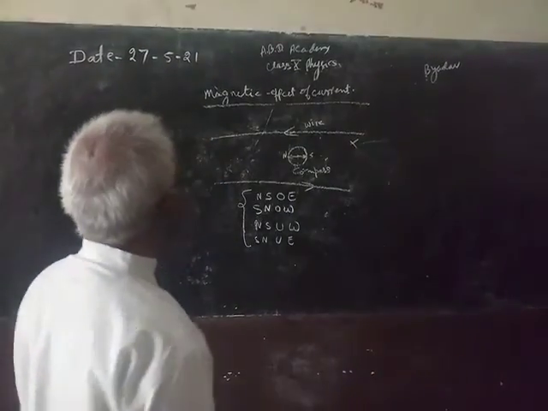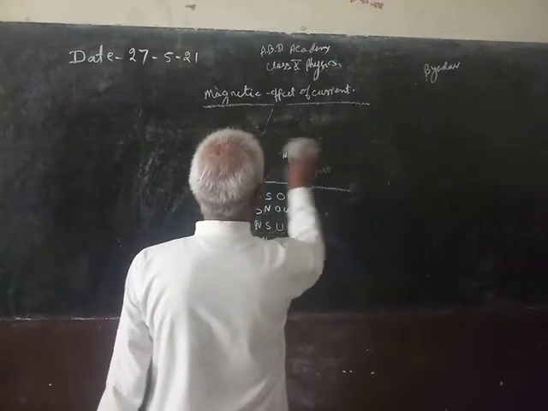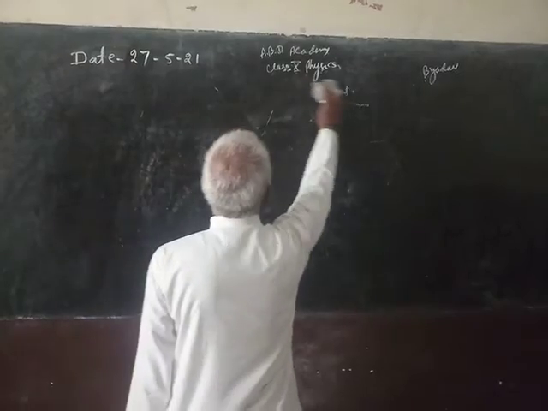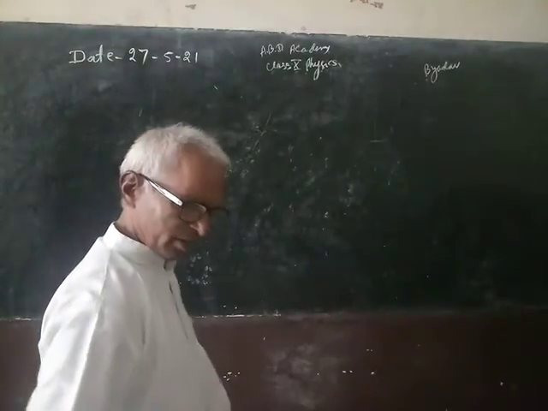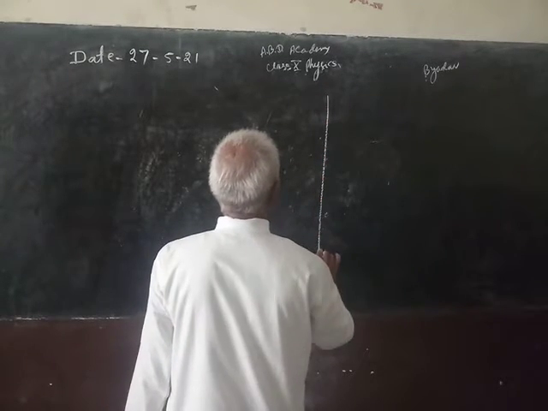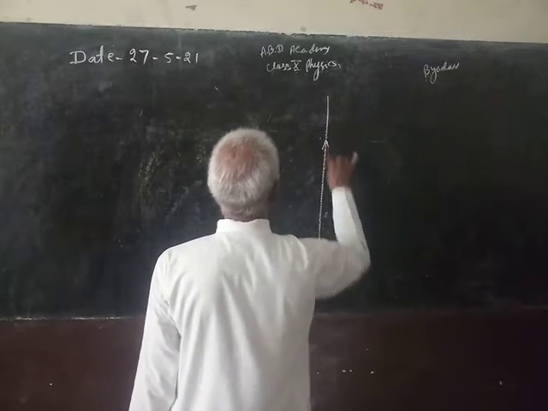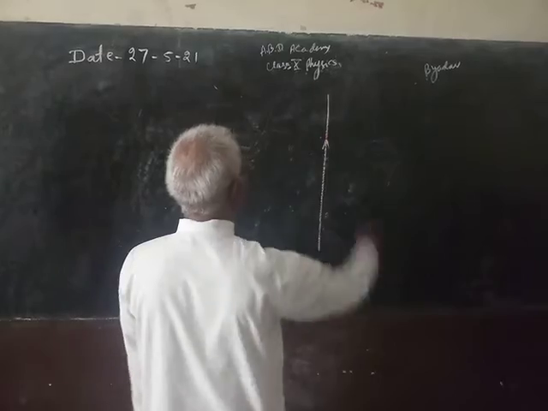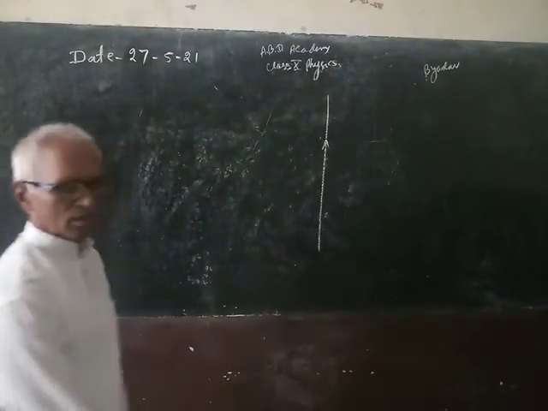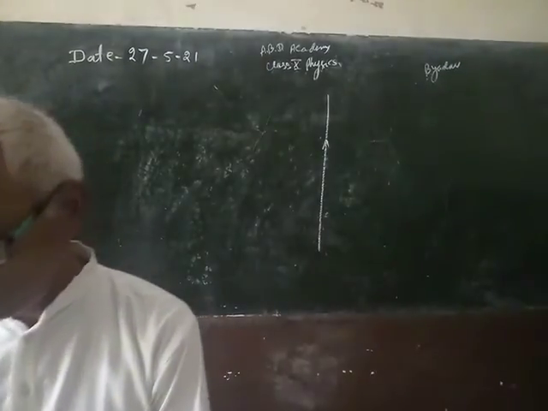If a straight wire is carrying current through it, then what pattern of magnetic field will be observed? Suppose this is the wire. Current is going from below to upward on the blackboard.